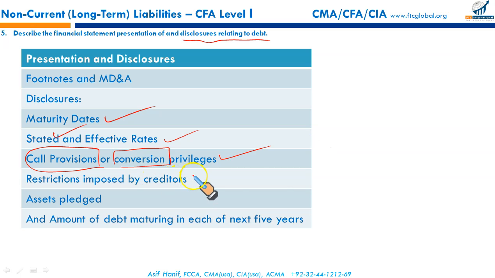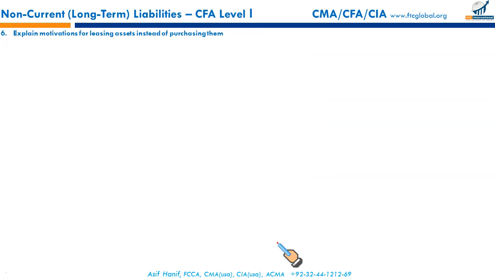Any restrictions imposed by the creditors, which specific assets have been collateralized against the bonds, and the amount of debt maturing in each of the next 5 years. These are the specific disclosures required in your LOS 5.